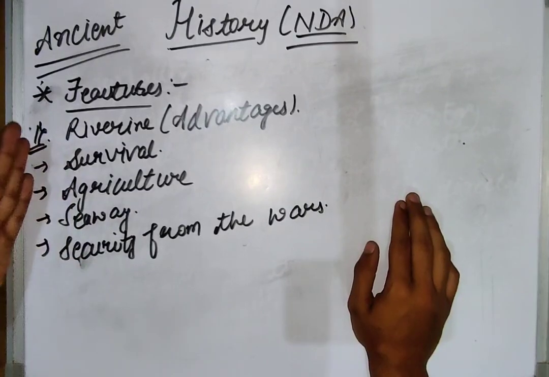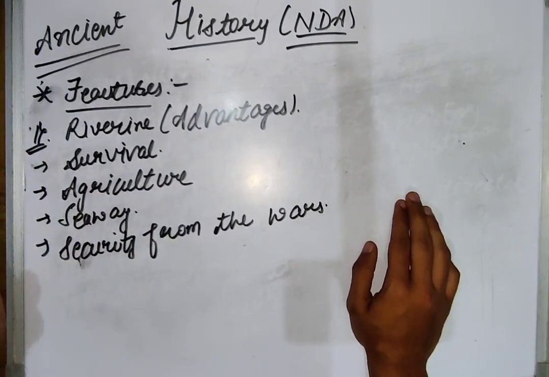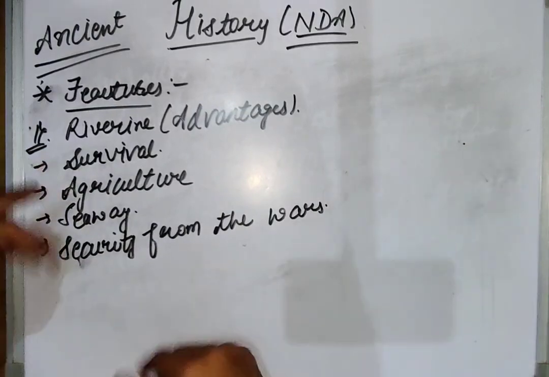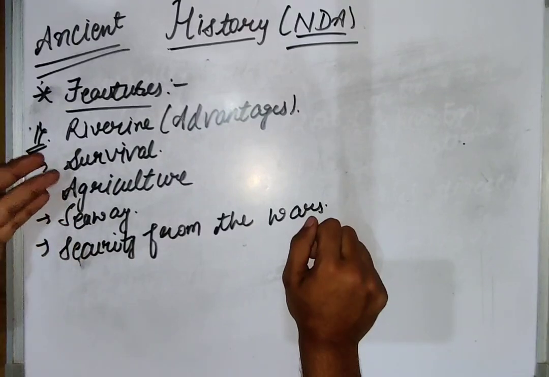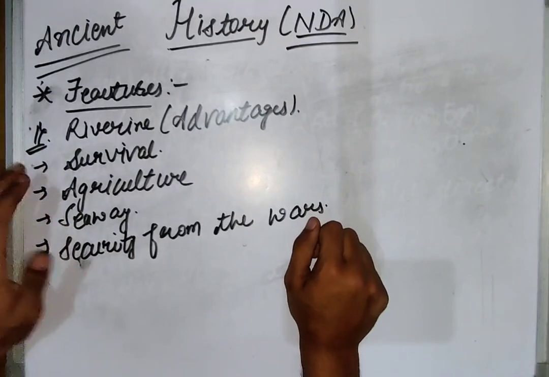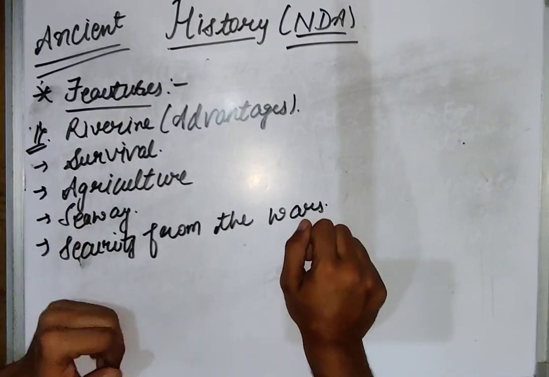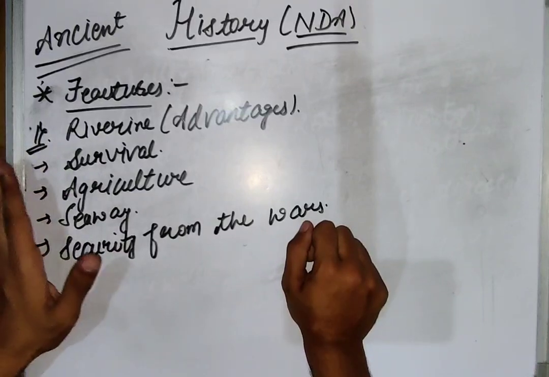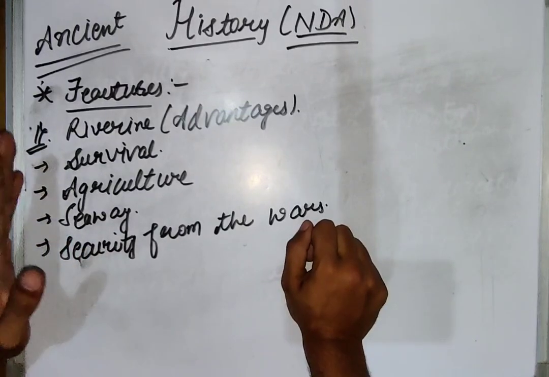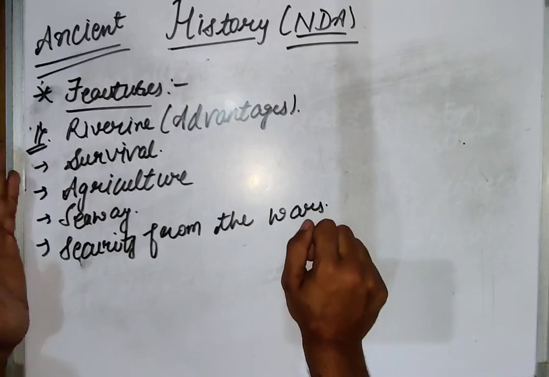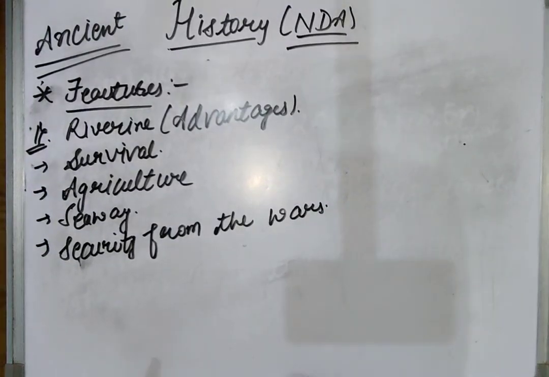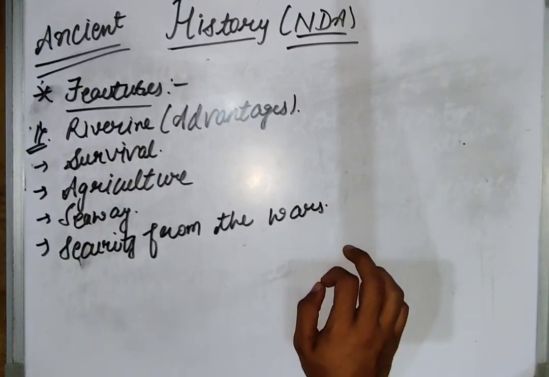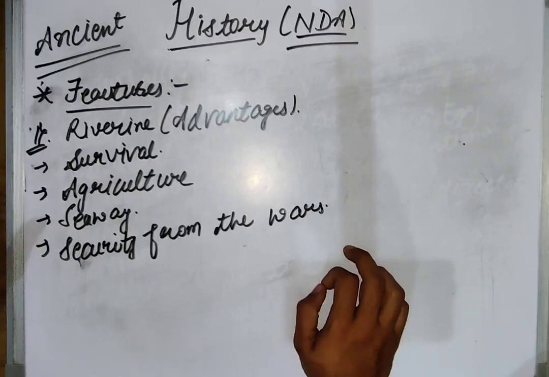For example, the northernmost site and the southernmost site, the easternmost site and the westernmost site, and important features, town planning or something like that. Examples of the riverine civilizations, which were the covered parts under the Indus Valley civilization, how their economy was divided, how they used to do agriculture, their stamps, their seals, their script, their administration. In short, we're going to study this much about the Indus Valley civilization.